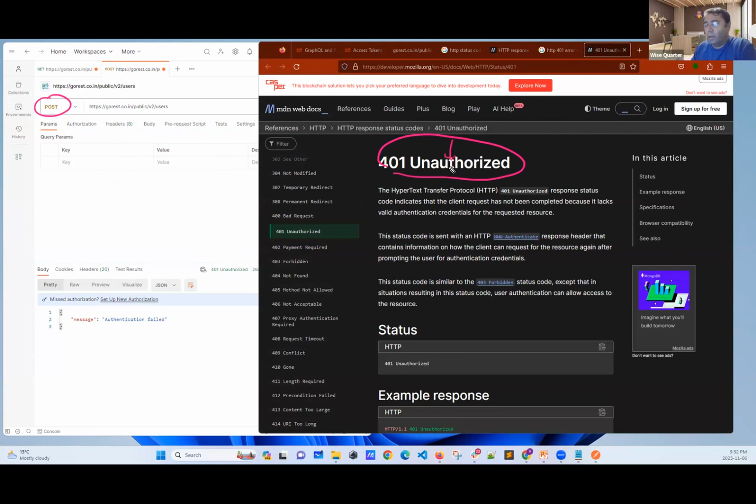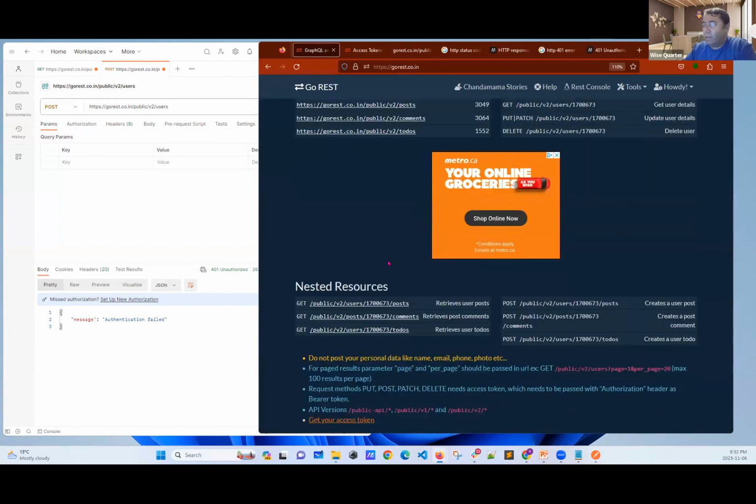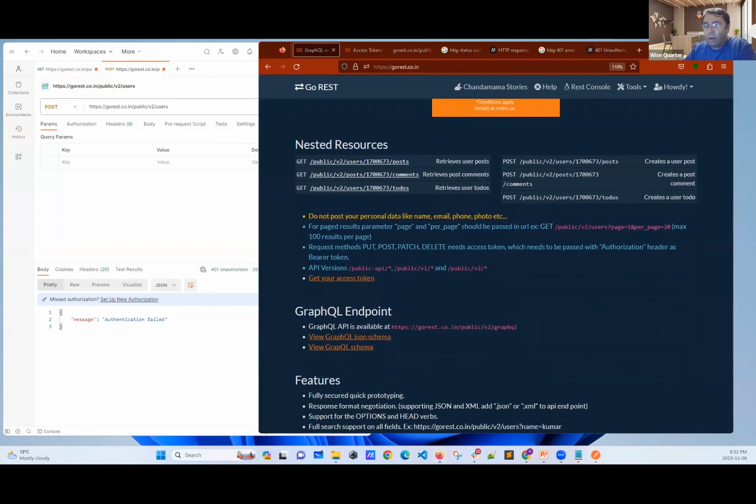Oh, got it. Actually, this GoRest reminds me of this. According to their document, they say if you want to use post, patch, delete, you need to have authorization and you should have a bearer token. Okay, this was the problem, my friends.